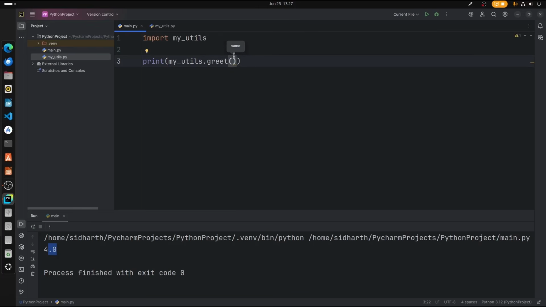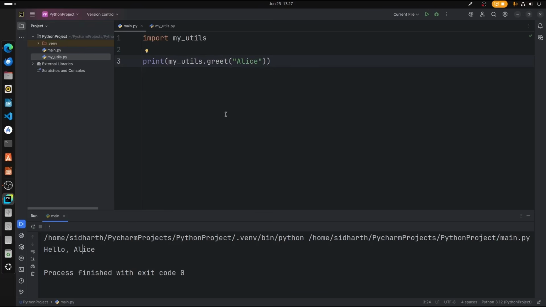It is appearing from our module, which is this function right here. So who we're gonna greet? Well, we'll just greet Alice for an example. How did that work? Because we have declared a parameter here. Alright, so let's just run this code. Hello Alice. Alright, just like that. So that's how you create your own module.